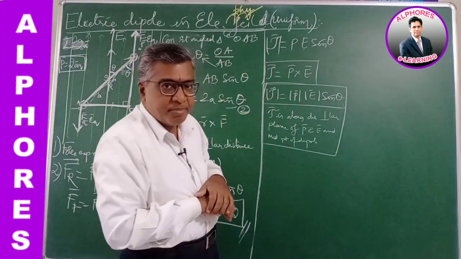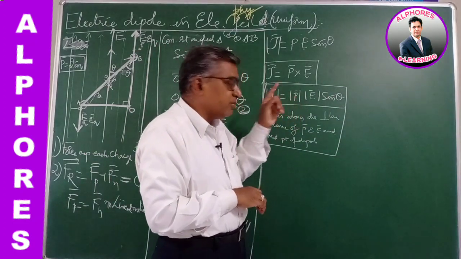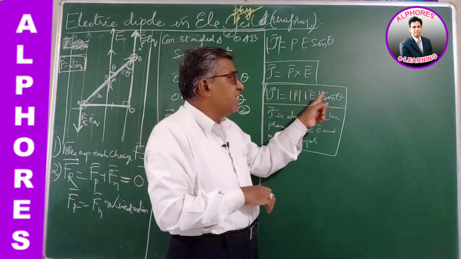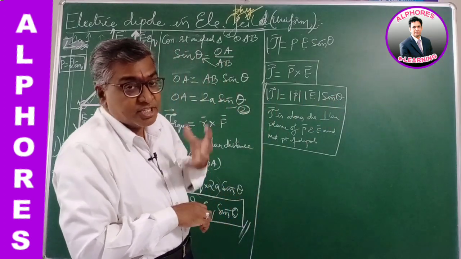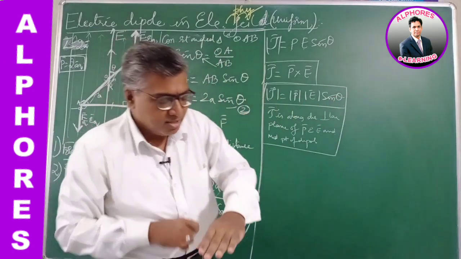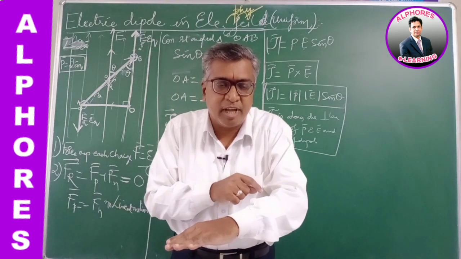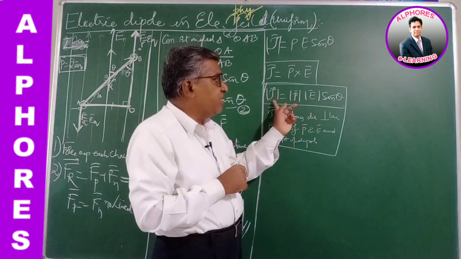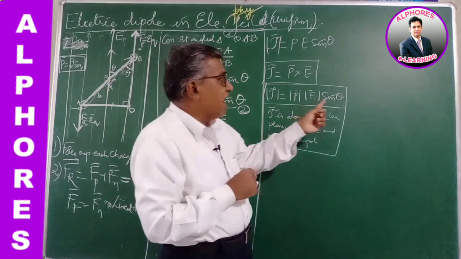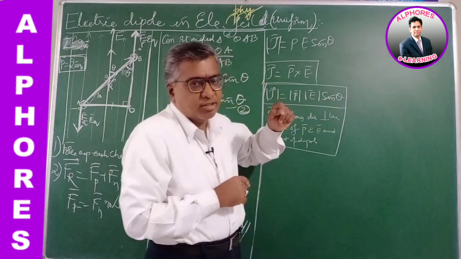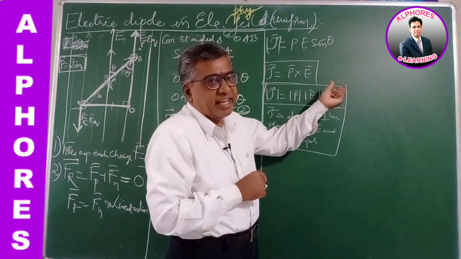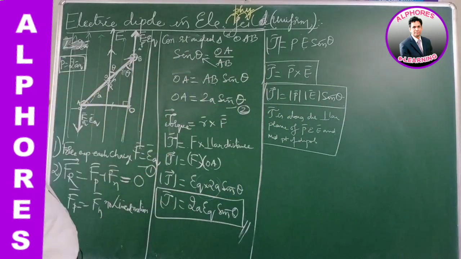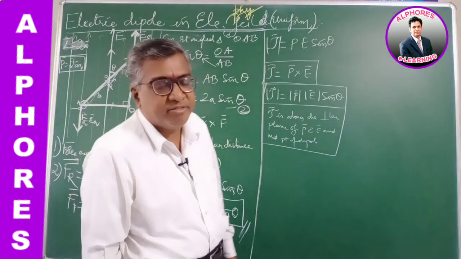On what factors does tau depend? Tau depends on the magnitude of the dipole moment, on the magnitude of the electric field strength, and on the angle between these two. The stronger the dipole moment, the more the torque, so the dipole experiences a faster turning effect. The stronger the field, the torque is also more. And the angle, it depends purely on sin theta, right? So more the angle, sin of the angle is more, and torque is also more. This way we can understand the effect of the electric field on a dipole.